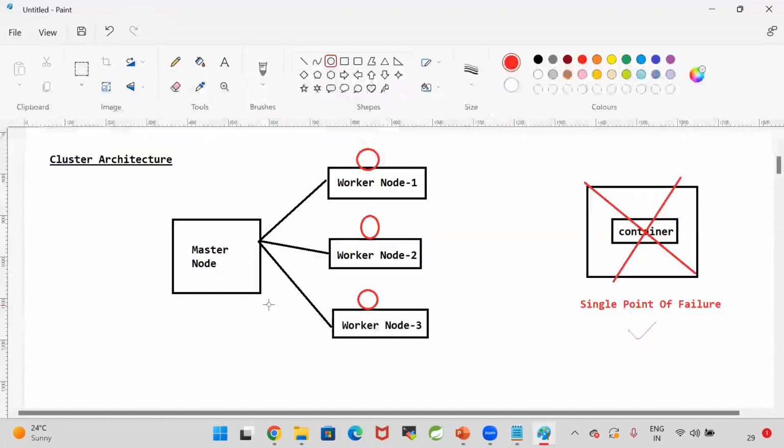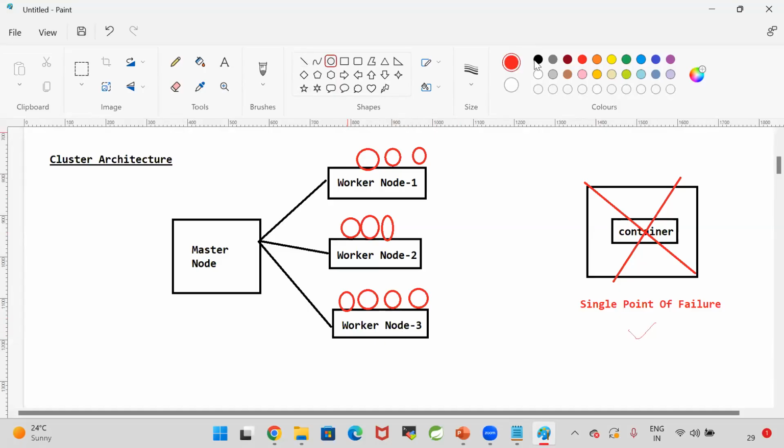What is the duty of the master node? The master node will get the request to deploy our application. As a DevOps engineer, I will tell my master node, hey master node, deploy my application in 10 containers. Then the master node will take my requirement and assign the task to the worker nodes which are connected to it. 10 containers will be created in the worker nodes. For example, 3 containers here, 3 containers here, another 3 here, and 4 containers here. Like this, my application will run in 10 containers in 3 machines.